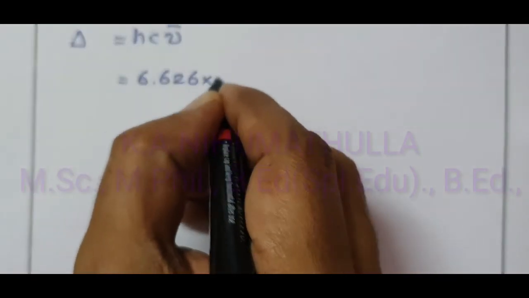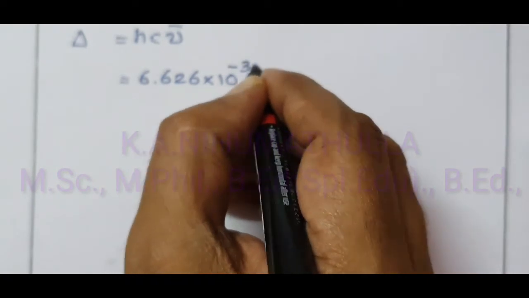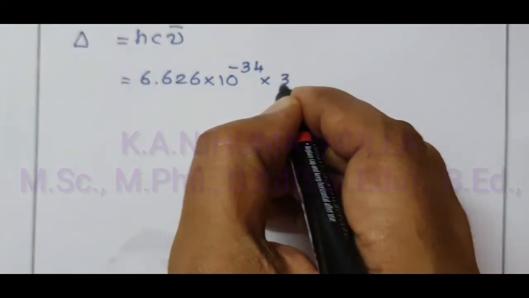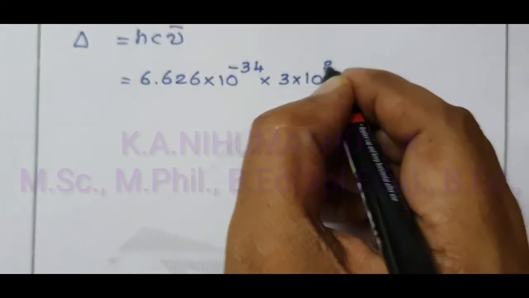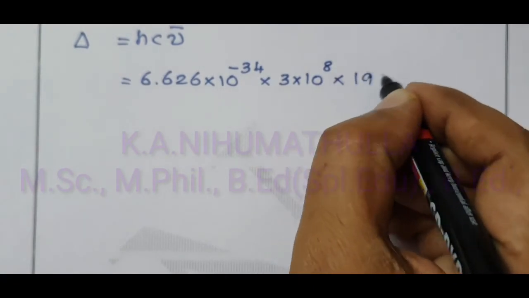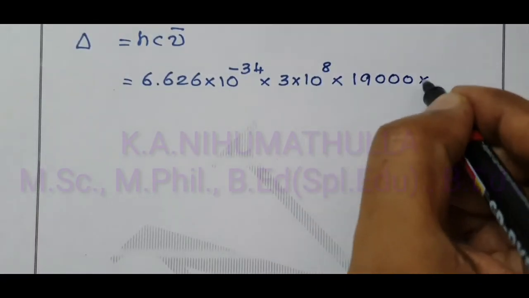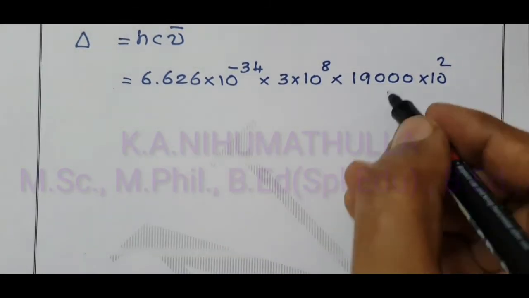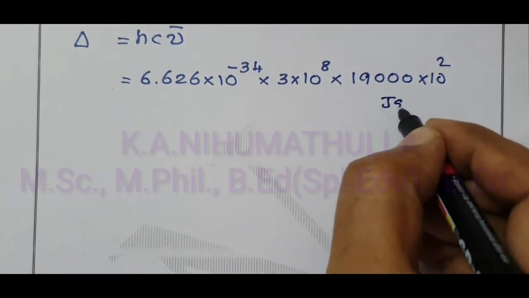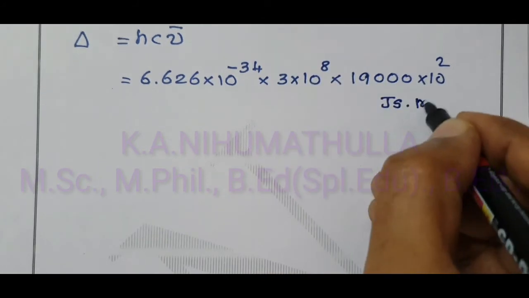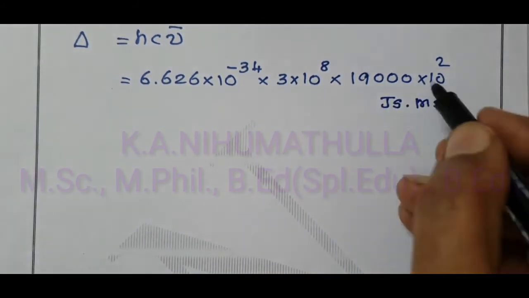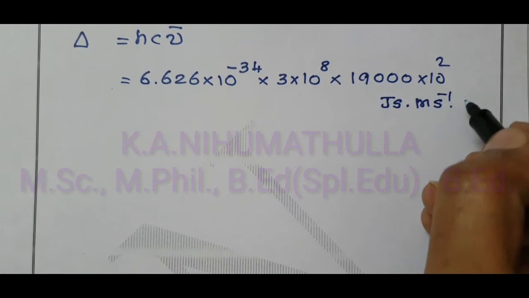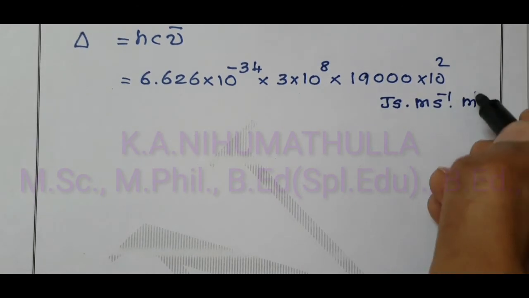Substitute all the values. What is your H value? 6.626 into 10 power minus 34 into 3 into 10 power 8 into 19,000 into 10 power 2. What are the units? For Planck constant we have joule second, velocity of light meter second power minus 1, then for wave number meter power minus 1.